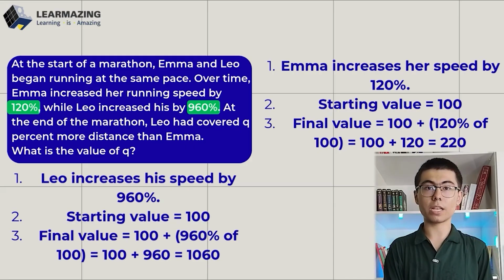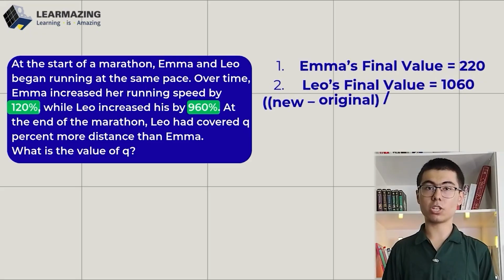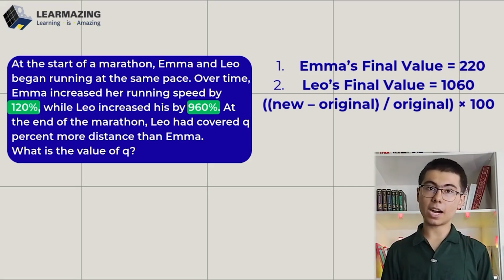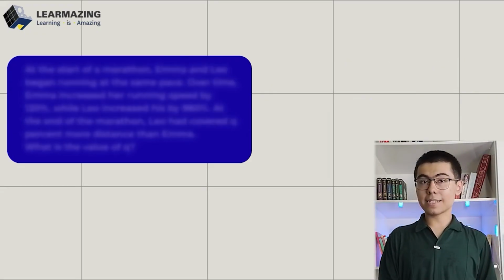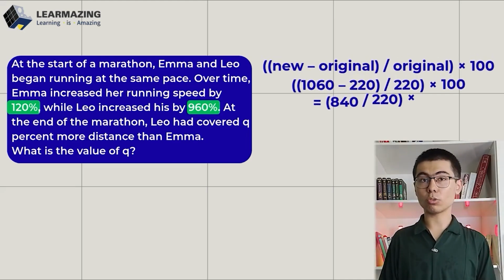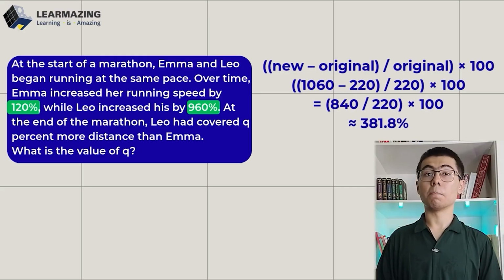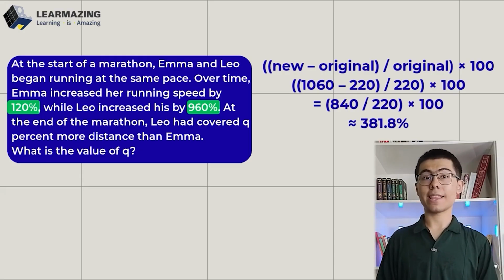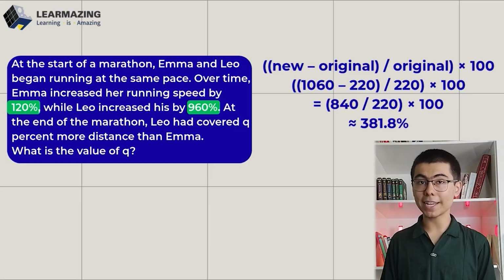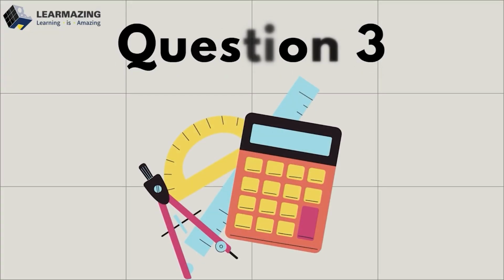So let's use the formula for percent increase. New minus original, divided by original, multiplied by 100. So 1060 minus 220, divided by 220, multiplied by 100. That's going to equal 840 divided by 220 multiplied by 100, and that's going to equal 381.8%. So the final answer is 382.